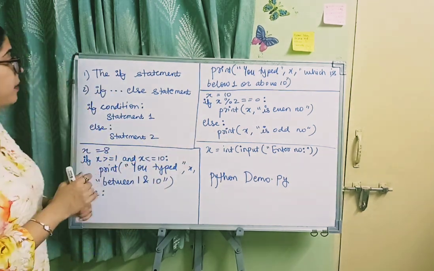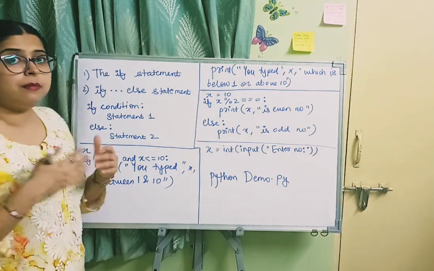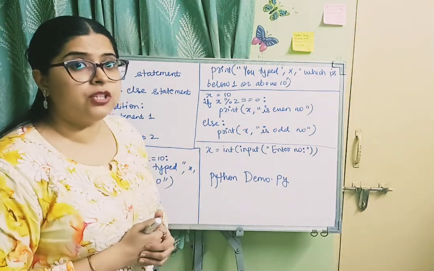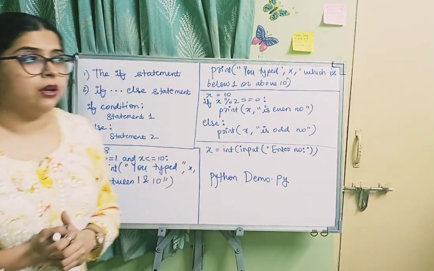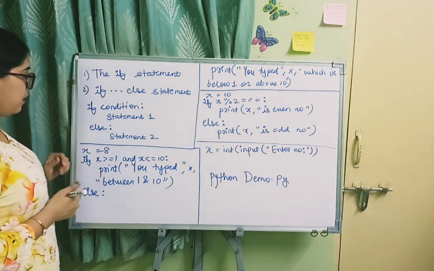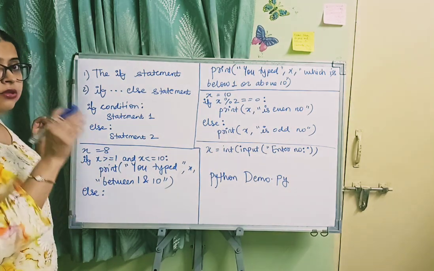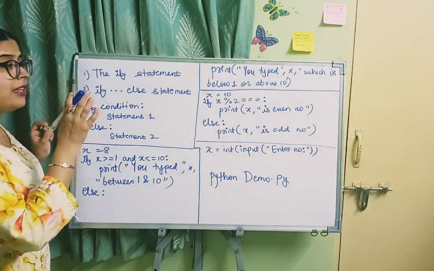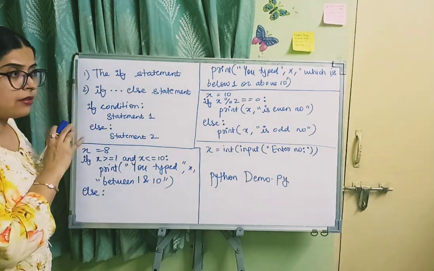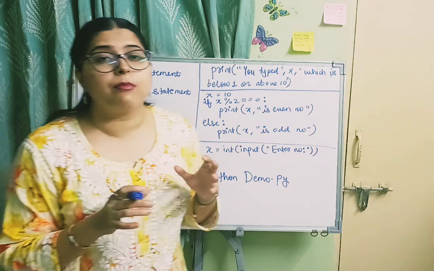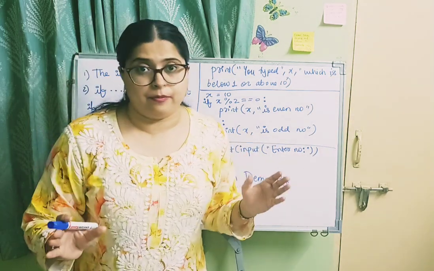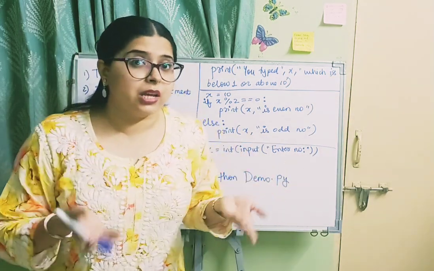Now here we will see some example programs in which we have used the if else statement. First, we have x equal to 8. So there is one value 8 and we are assigning it to variable x. Now you want to check the range of that variable, whether it is in the range 1 to 10. So we will require the if statement.